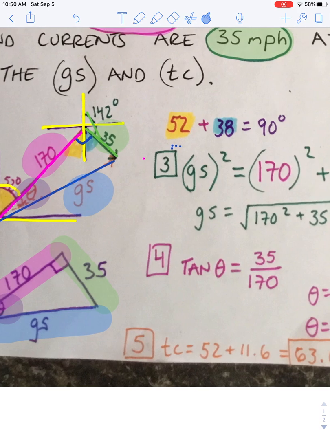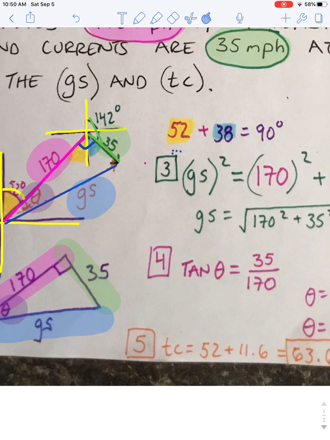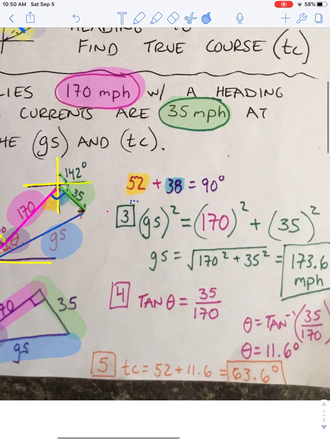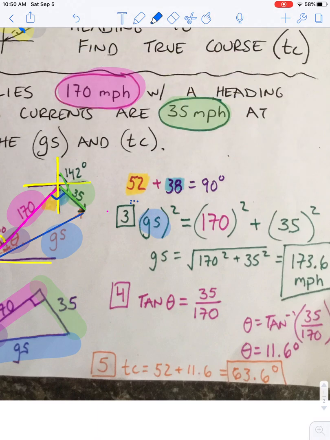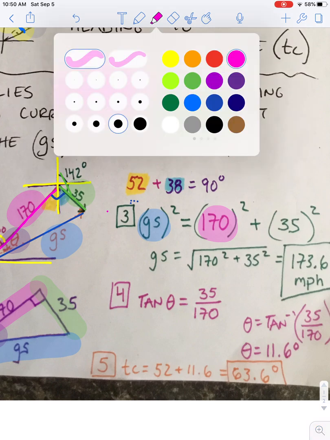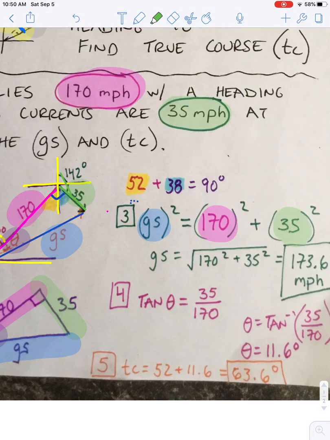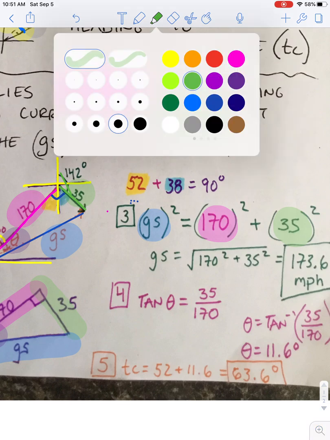For step 3, we need to use our formula to find our ground speed. Our ground speed squared is equal to our airplane speed, which we knew to be 170 squared, plus our wind speed, which we knew to be 35 squared. When I'm solving this, I want to make sure I square root to find my final answer.